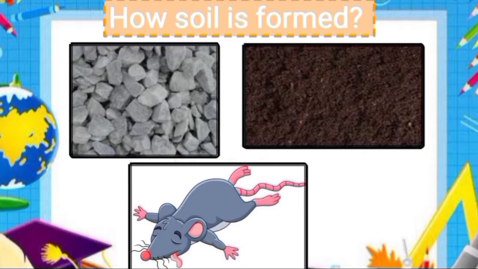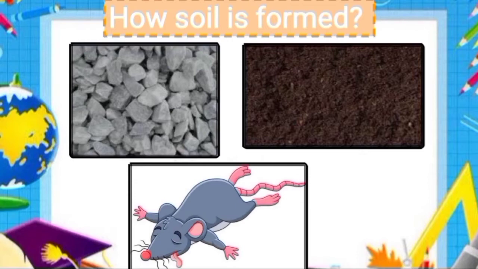So we can say that soil is formed by the combination of physical, chemical and biological processes in which huge rocks are broken down into smaller particles over a long period of time. Gradually, cracks cause the rock to break down into smaller pieces, and with time, these smaller pieces convert into particles and form soil.